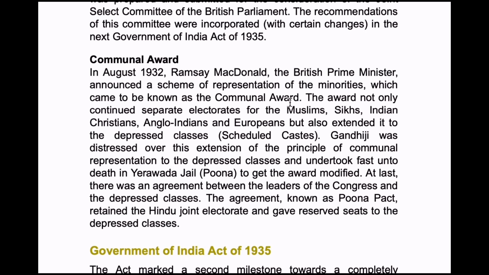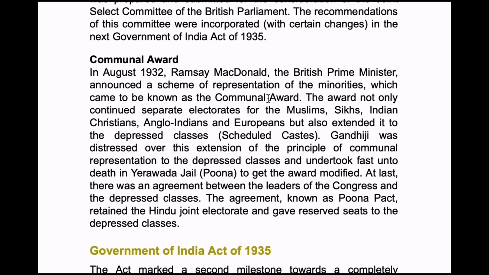So at last there was agreement between the leaders of the Congress and the depressed classes. The agreement known as Pune Pact retained the Hindu joint electorate and gave reserved seats to the depressed classes.